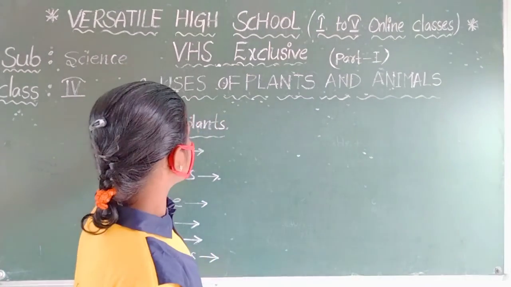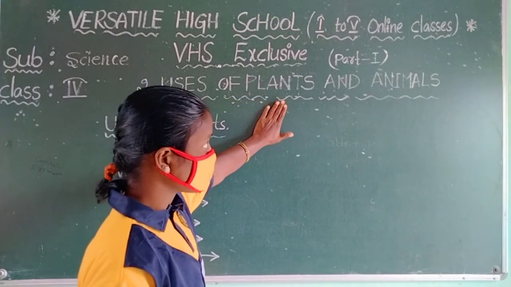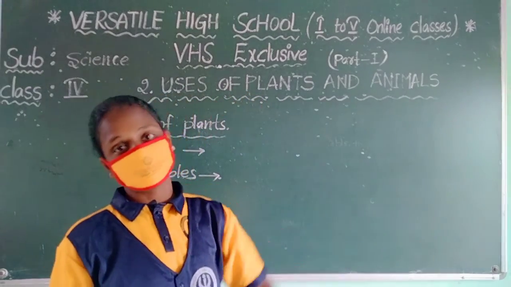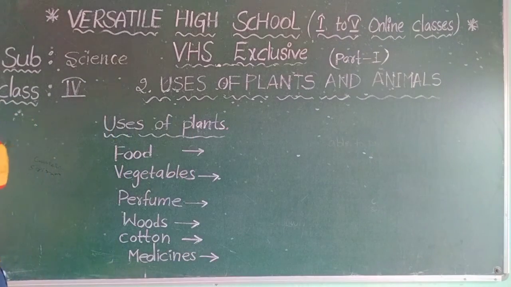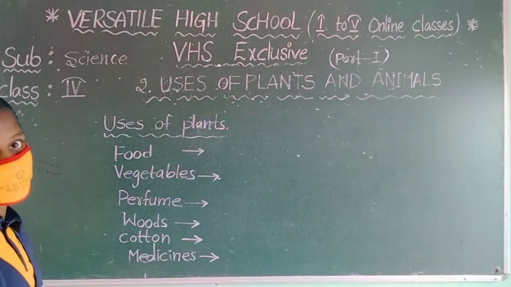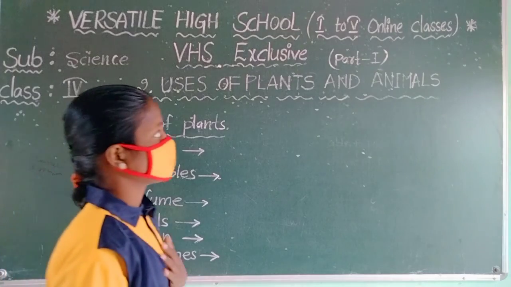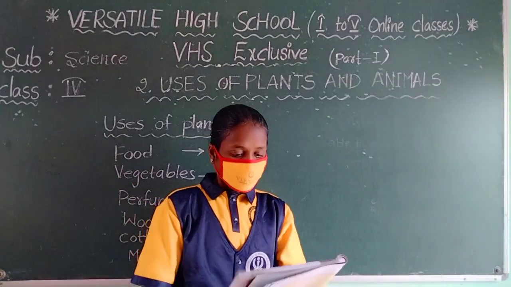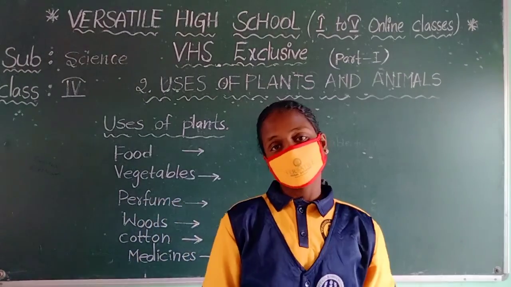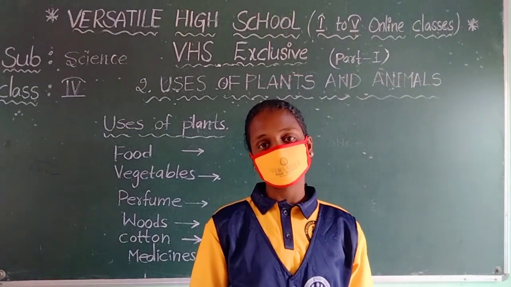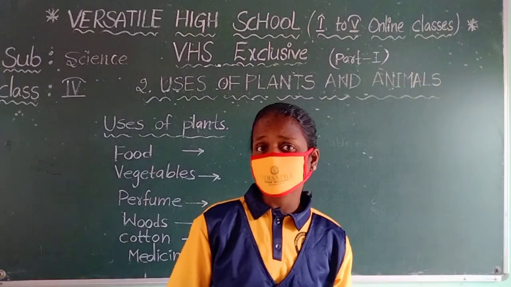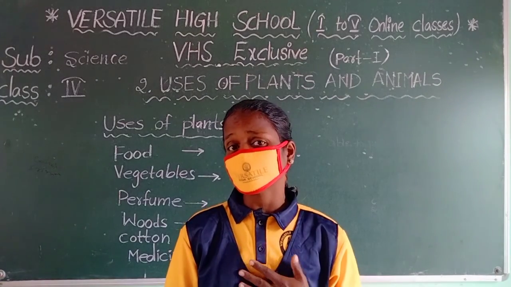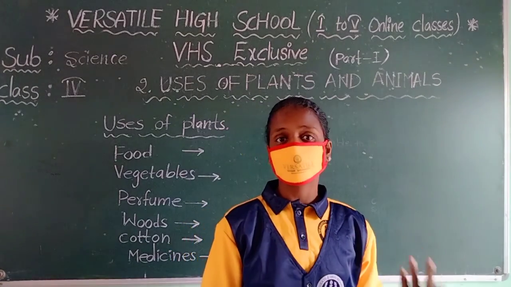So here observe what is the uses of plants and what is the uses of animals. Today we are discussing only uses of plants. But a small thing for you. How can we imagine our life without animals and plants? We cannot say that.